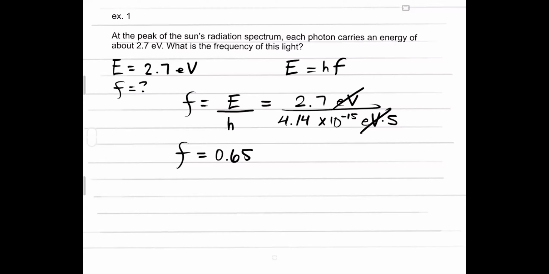And then we could take this scientific notation and bring it to the top, make it 10 to the 15. And this would be hertz. 6.5 times 10 to the 14 hertz. Now, just to make another additional comment here, this frequency, 6.5 times 10 to the 14, is on the visible part of the spectrum. So this is visible light.